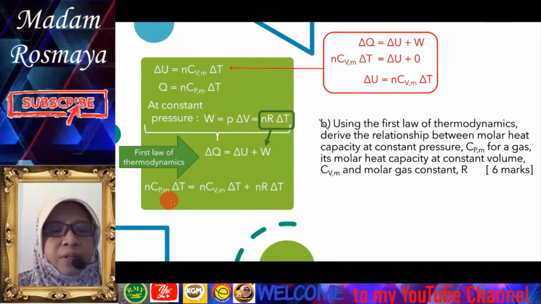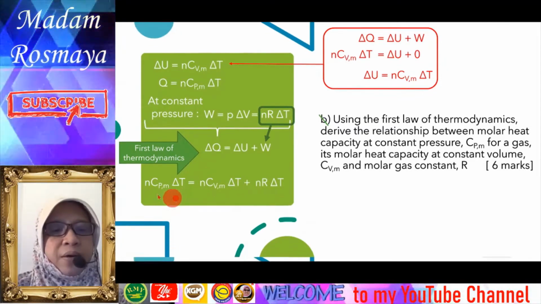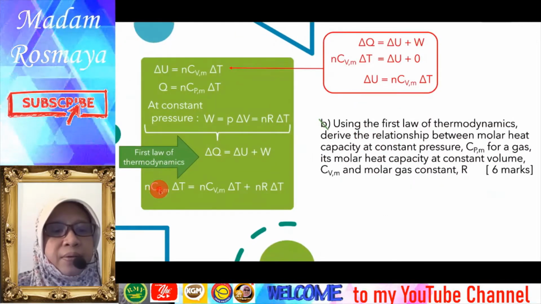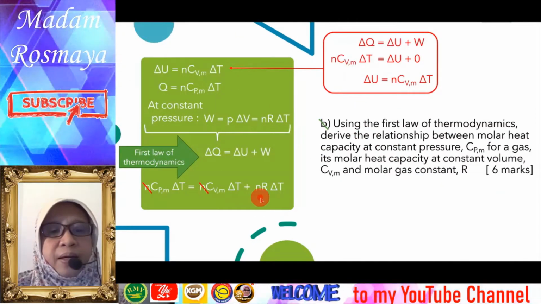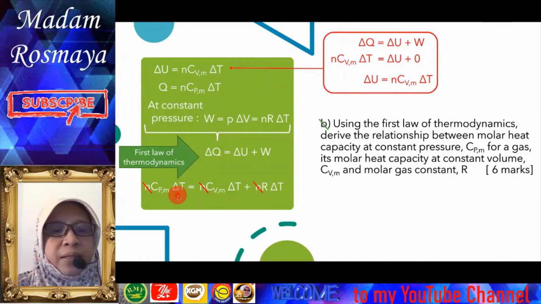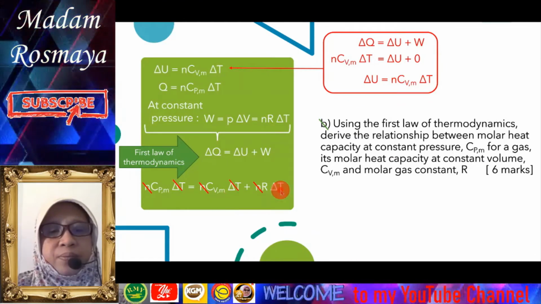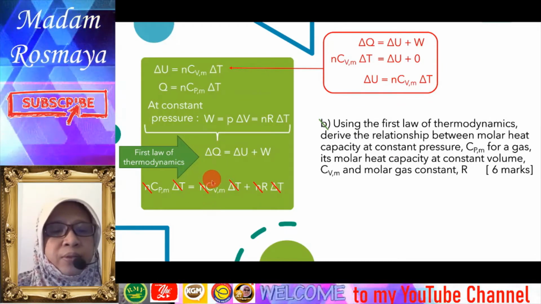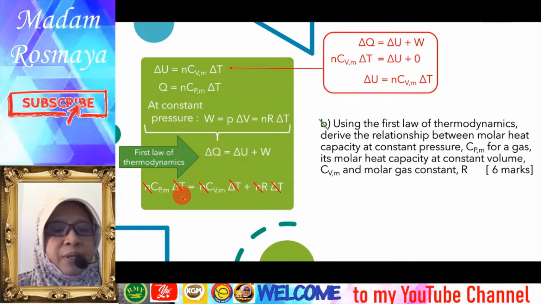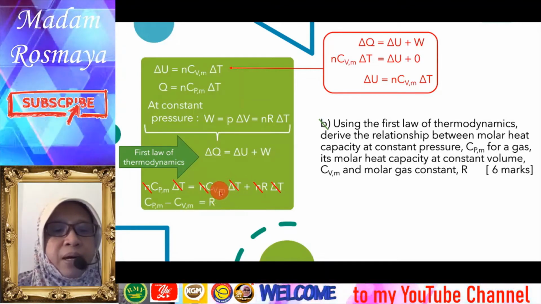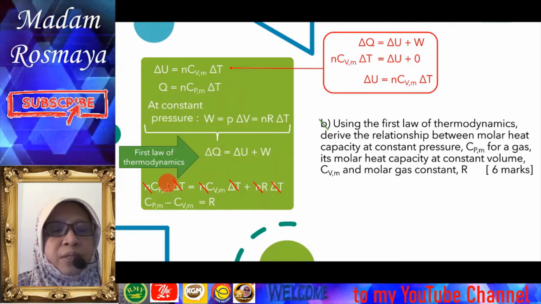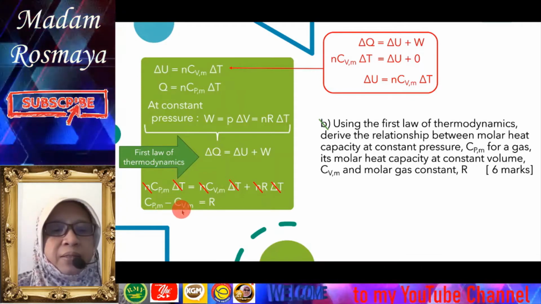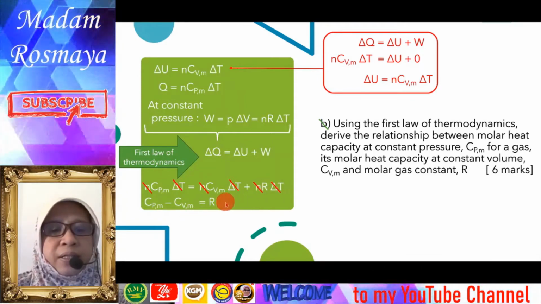Now for this equation, we can cancel out all n, and then also cancel ΔT. Now simplify the equation, it becomes C_Pm minus C_Vm equals R, where C_Vm we bring to the left side and it becomes minus.